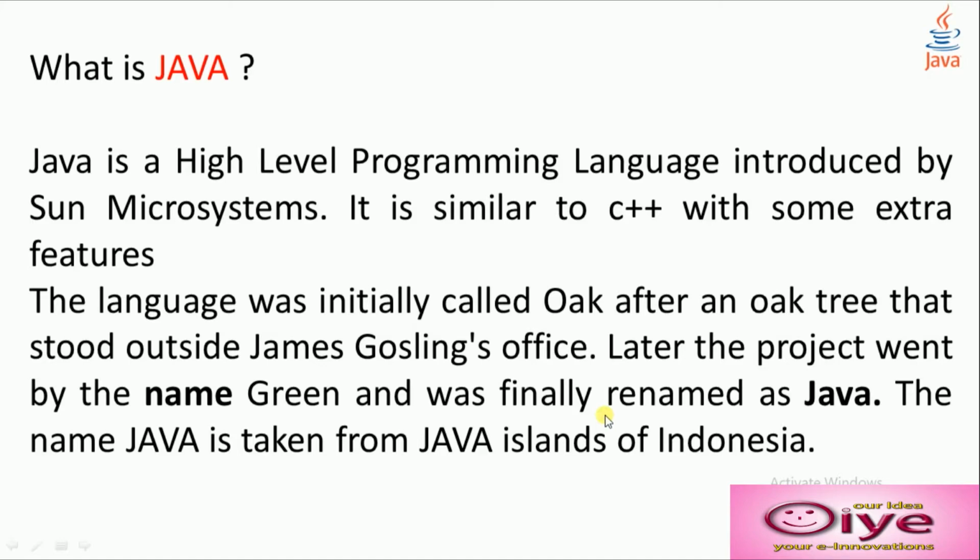The language was initially called Oak, after an oak tree that stood outside James Gosling's office. He is the developer of Java. Later, the project went by the name Green and was finally renamed Java. The name Java is taken from the Java Islands of Indonesia.